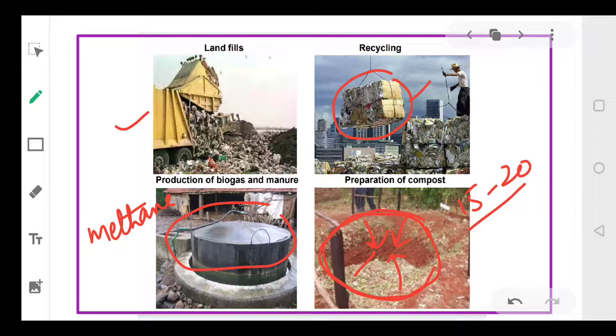This organic manure will increase the fertility of the soil, the water holding capacity of the soil, and will also increase your crop production in the long term. So this enriches your soil, right? Instead of using fertilizers, we can use a large amount of this manure.